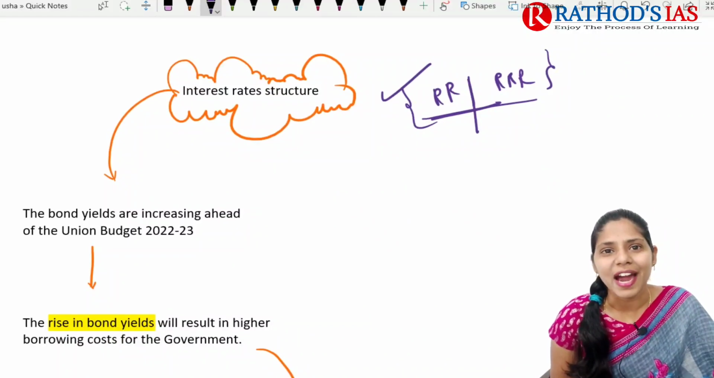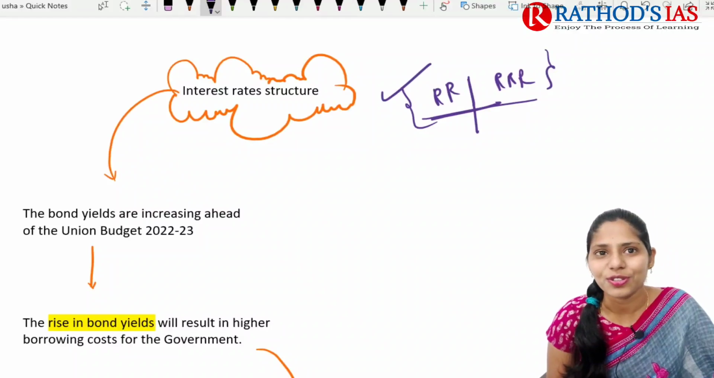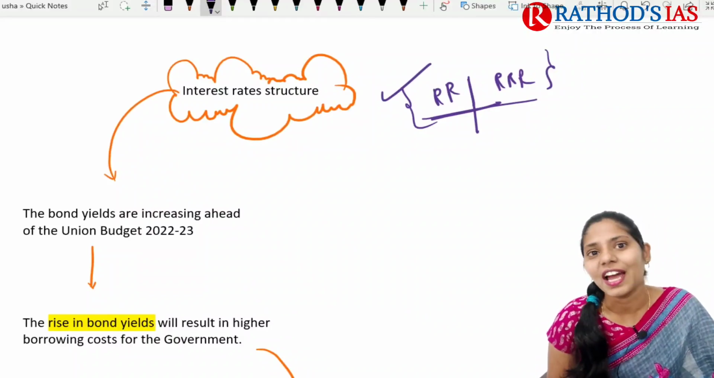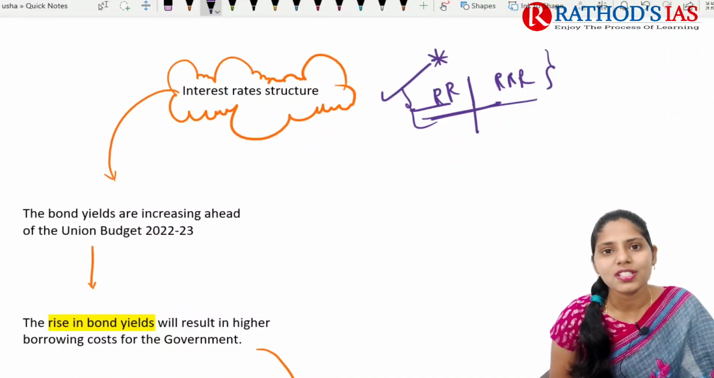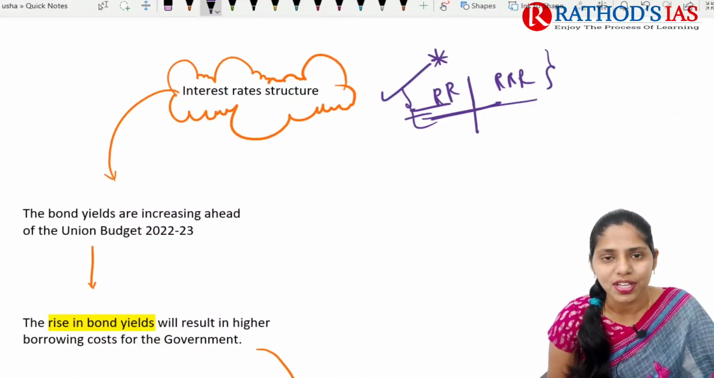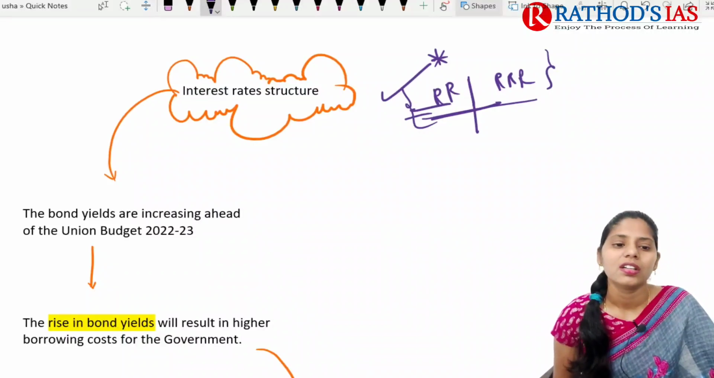Because of my bad health condition, I can't repeat it again. I am facing a very sore throat, and while I am talking I am getting a cough also. I have to control that and continue this class. So please revise what the reverse repo rate and repo rate are, and let me know in the comment box what the difference between those is.